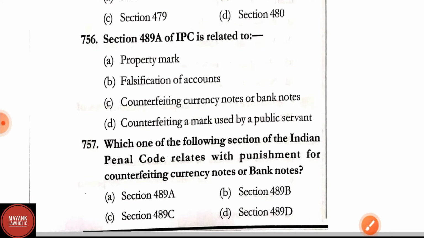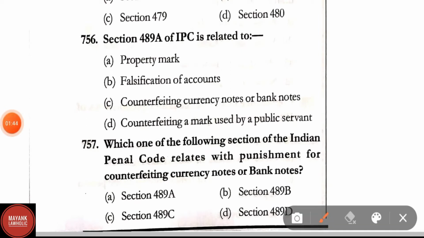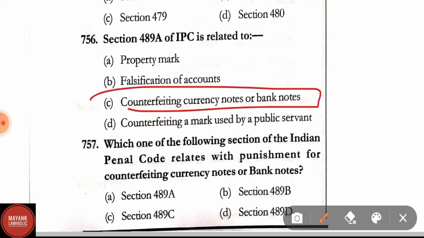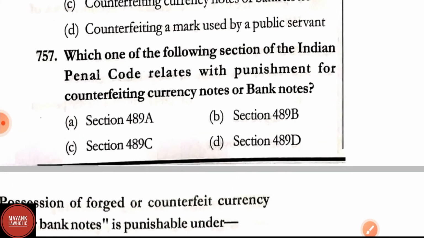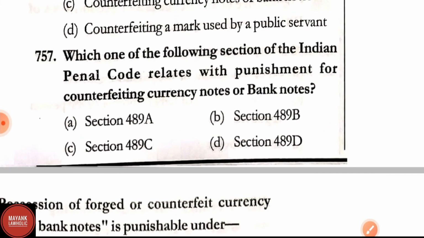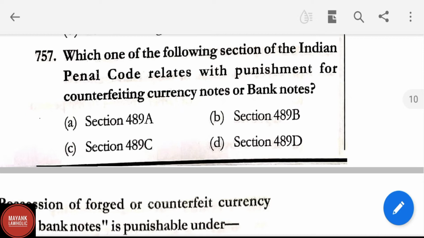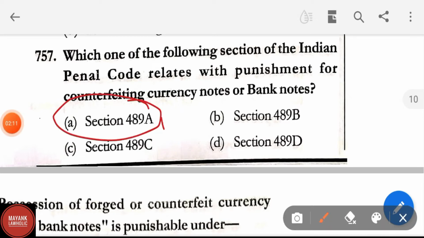Question number 756. Section 489A of IPC is related to property mark, falsification of accounts, counterfeiting currency notes or bank notes, counterfeiting a mark used by public servant. Here the correct answer is option C, that is counterfeiting currency notes or bank notes. Question number 757. Which one of the following section of IPC relates to punishment for counterfeiting currency notes or bank notes? Here the correct answer is option A, that is section 489A.